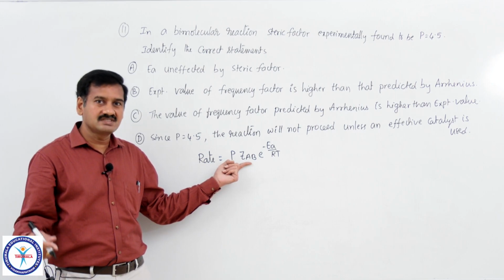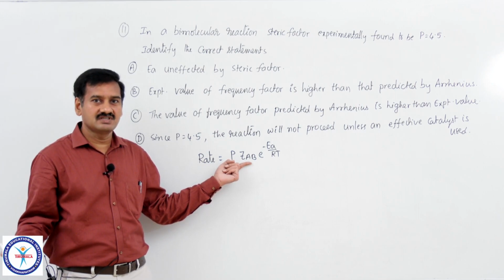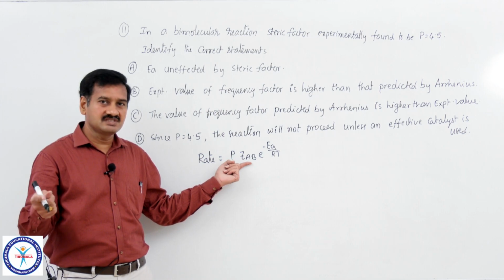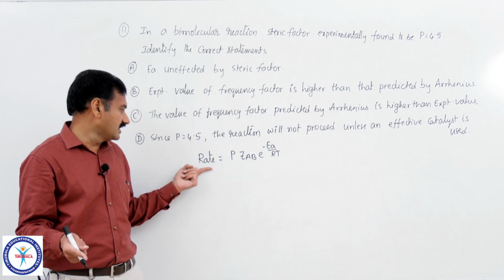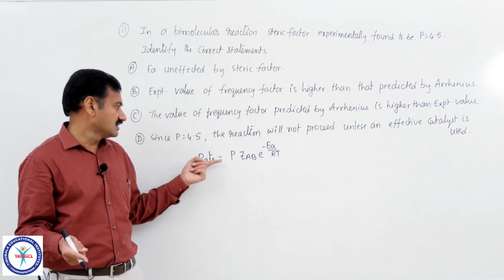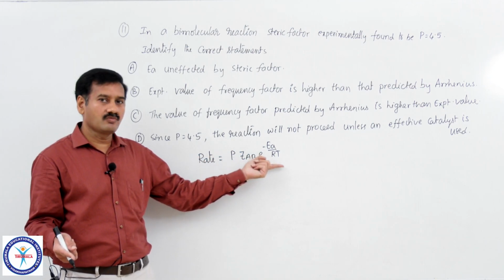So there is a discrepancy in the derivation of the equation for ZAB, and the same discrepancy continues in the derivation of the equation for rate, that is P into ZAB into e power minus Ea by RT.